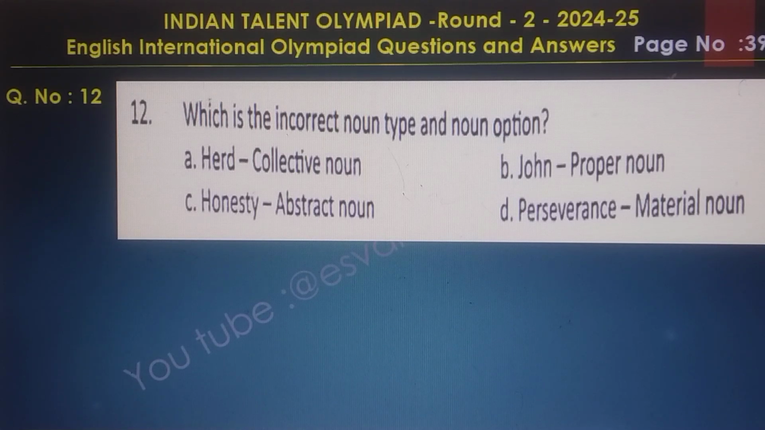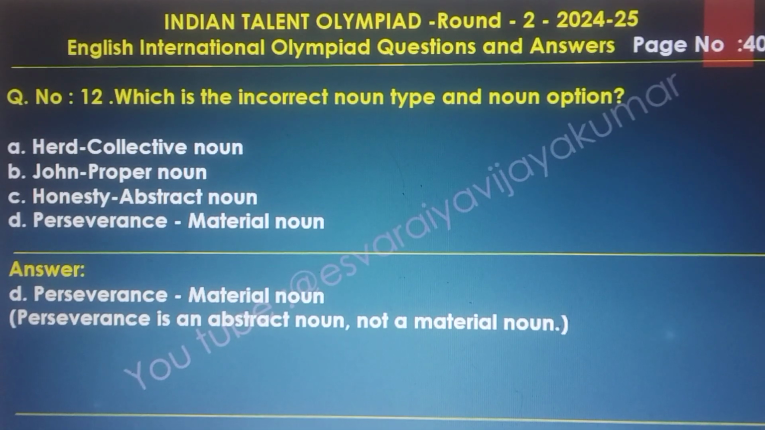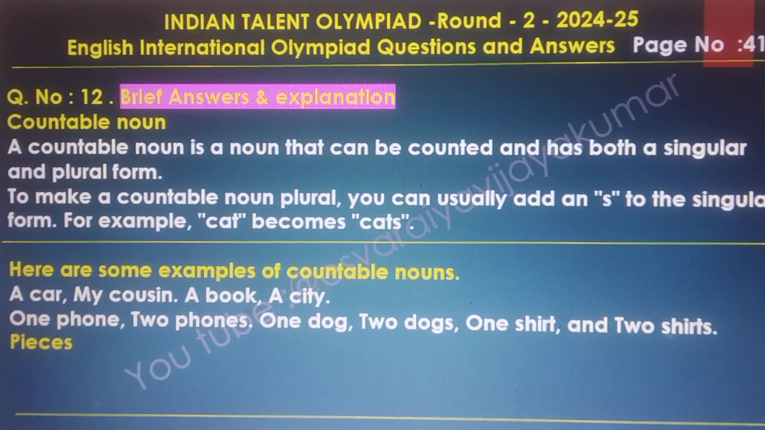Question number 12. Which of the following is the incorrect noun type and noun option? Here the answer options A, B, C, D are there. Perseverance, material noun. Perseverance is an abstract noun, not a material noun. So option D is the right answer. Perseverance, material noun.